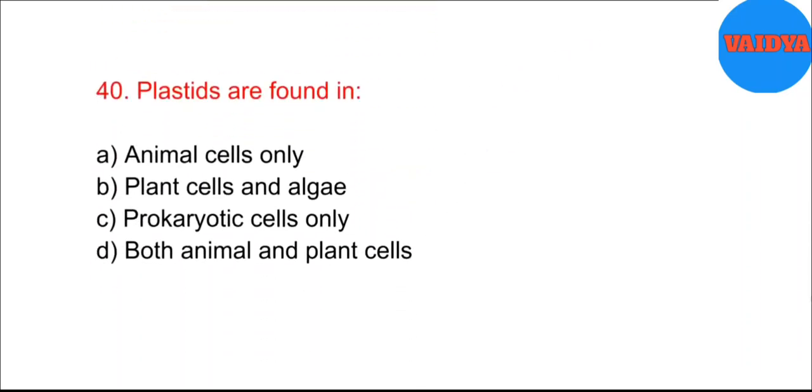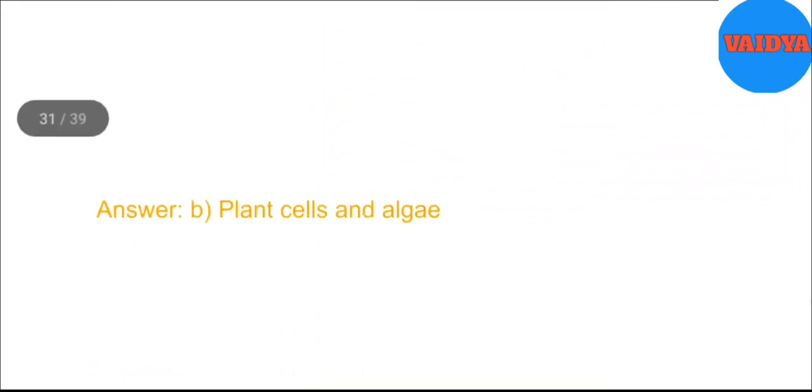40. Plastids are found in A. Animal cells only. B. Plant cells and algae. C. Prokaryotic cells only. D. Both animal and plant cells. Answer. B. Plant cells and algae.